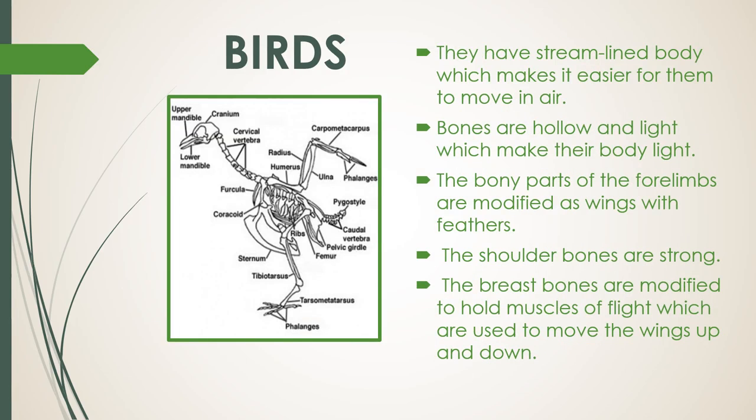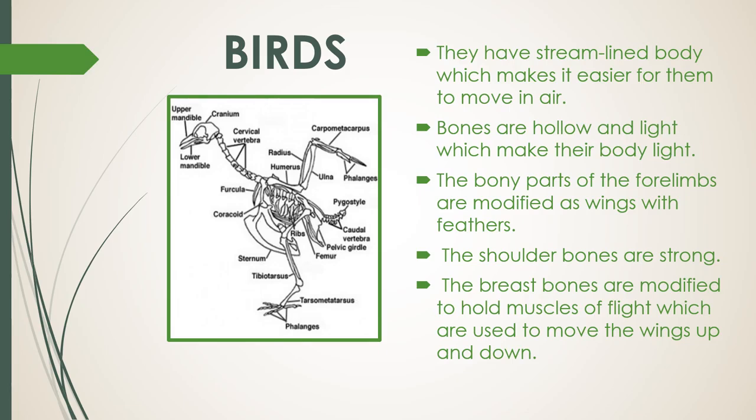Movement in birds. Most birds can fly in the air and walk on the ground. Some birds like ducks and swans can swim in water. Birds possess a number of features which help them to fly. These features are: number 1, they have streamlined body which makes it easier for them to move in air. Number 2, bones are hollow and light which make their body light.